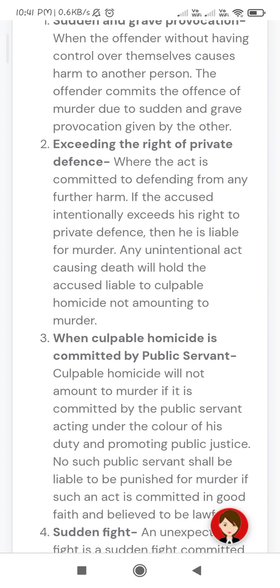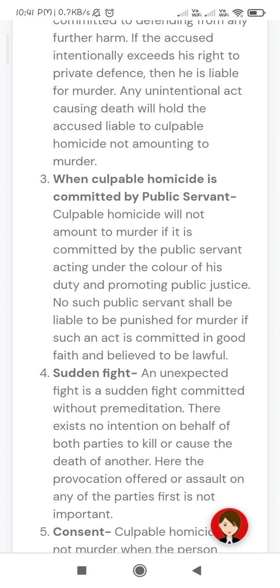Second, exceeding the right of private defense, where the act is committed to defend from any further harm. If the accused intentionally exceeds his right to private defense, then he is liable for murder. Any unintentional act causing death will hold the accused liable for culpable homicide not amounting to murder.